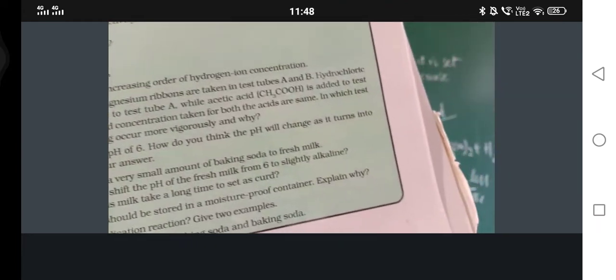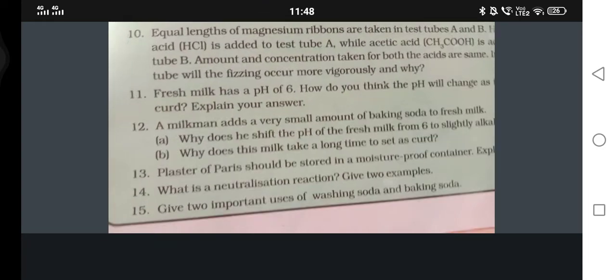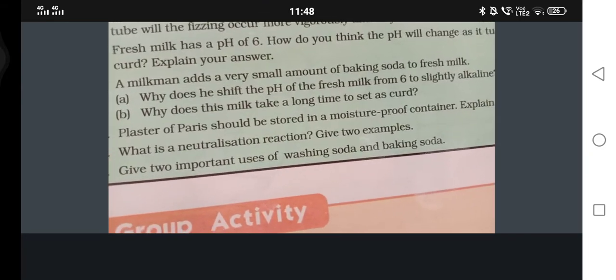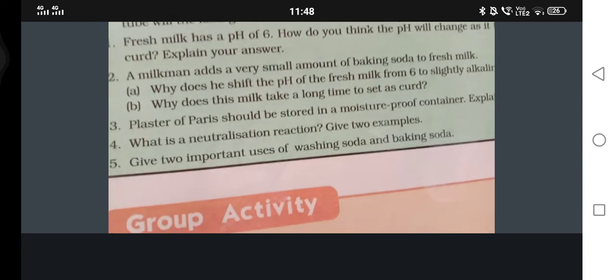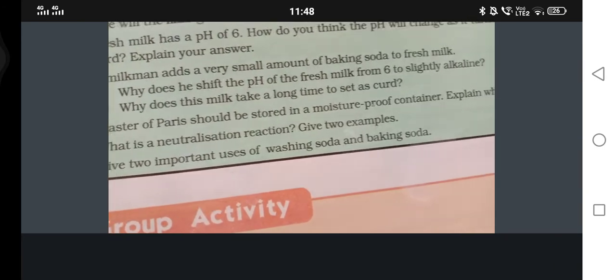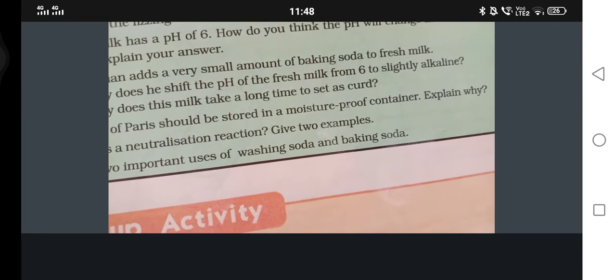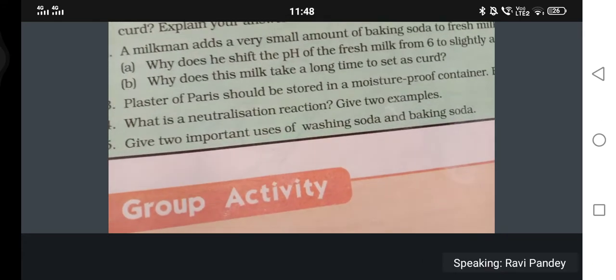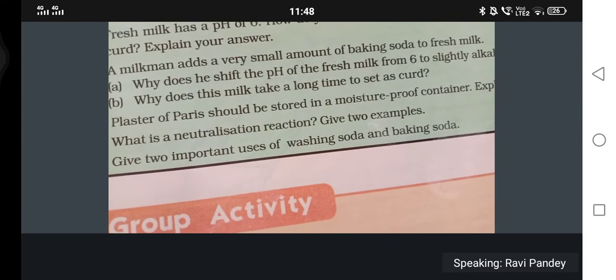Okay. Now question number 12. That is the important question. A milkman adds a very small amount of baking soda to fresh milk. Number 1. Why does he shift the pH of fresh milk from 6 to slightly alkaline? Second one is, why does this milk take a longer time to set as curd?